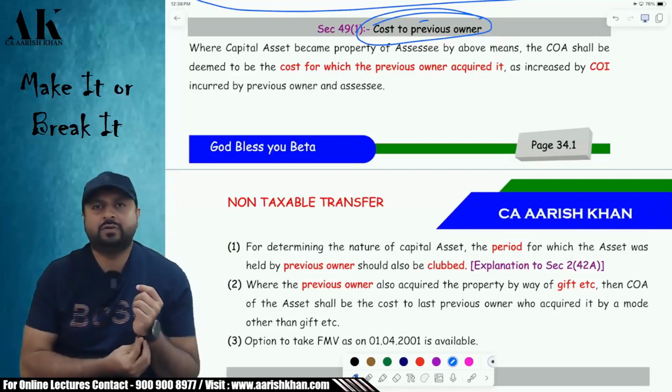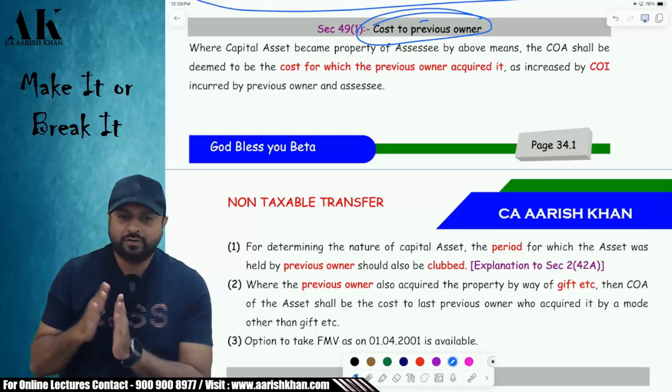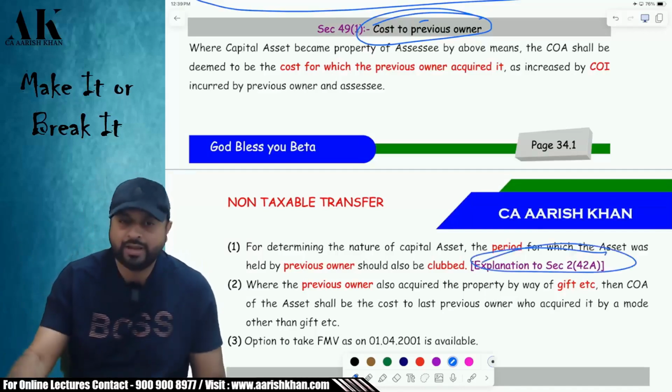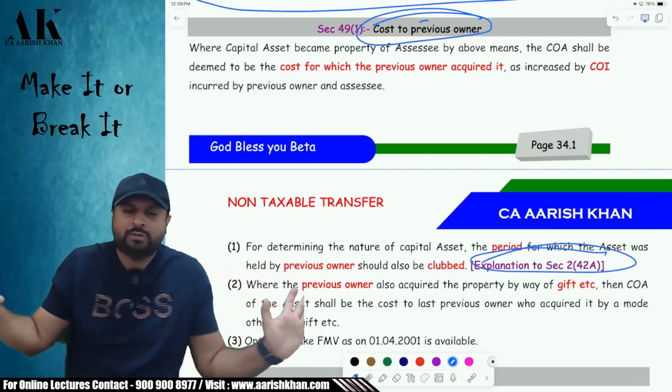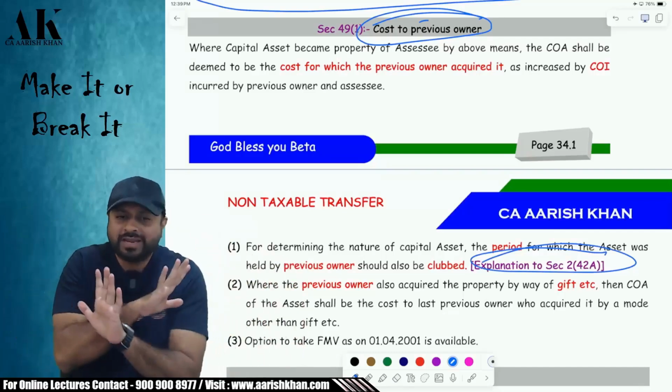Sir, whether the period of holding will be clubbed or not to determine whether the asset is long term or not? Yes, the period of holding of the previous owner will also be clubbed as per Explanation to Section 2(42A) to determine whether the asset is long term or short term. There is no second doubt about it. The period of holding will always be clubbed. Don't make any confusion over here.